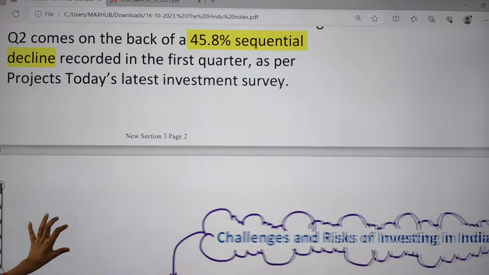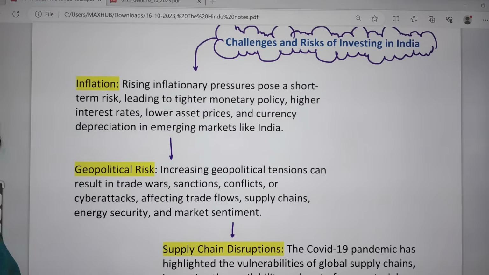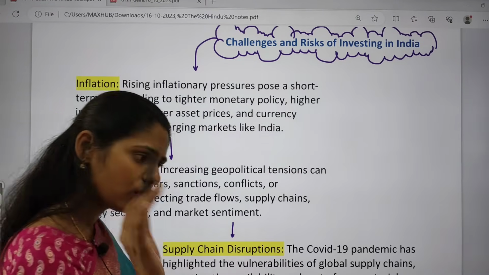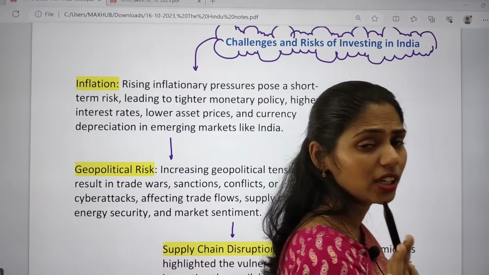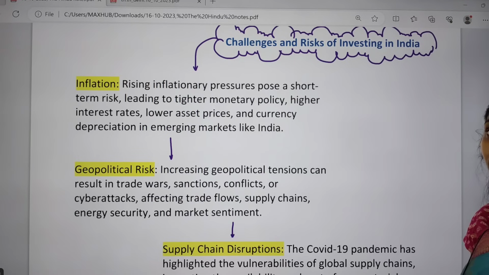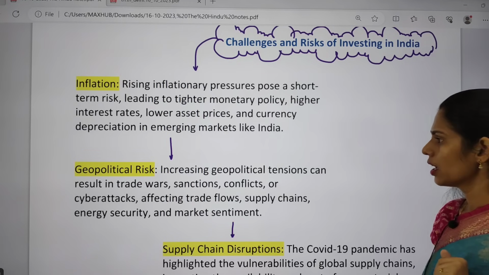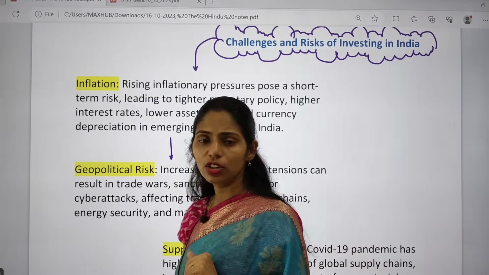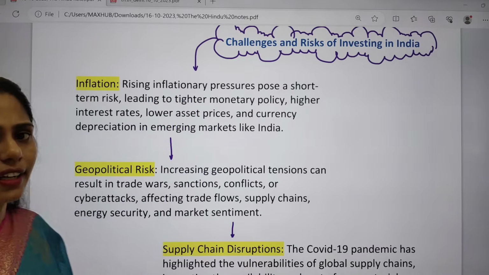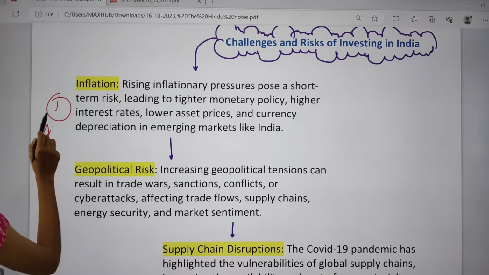Okay, so why? What are the reasons? What are the challenges here? The first one is inflation. In our country, from the COVID-19 pandemic onwards, from 2020 onwards, inflation has been seen. Because of these inflationary pressures and the tightening of monetary policy, many companies are not interested in investing in India, and they are searching for other alternative markets rather than coming to India. So this is the first reason that led to decreasing investments.